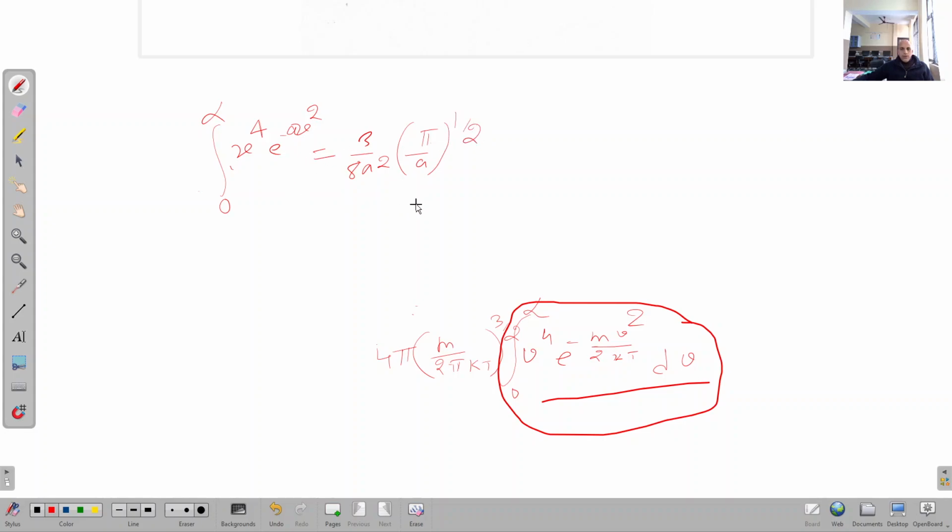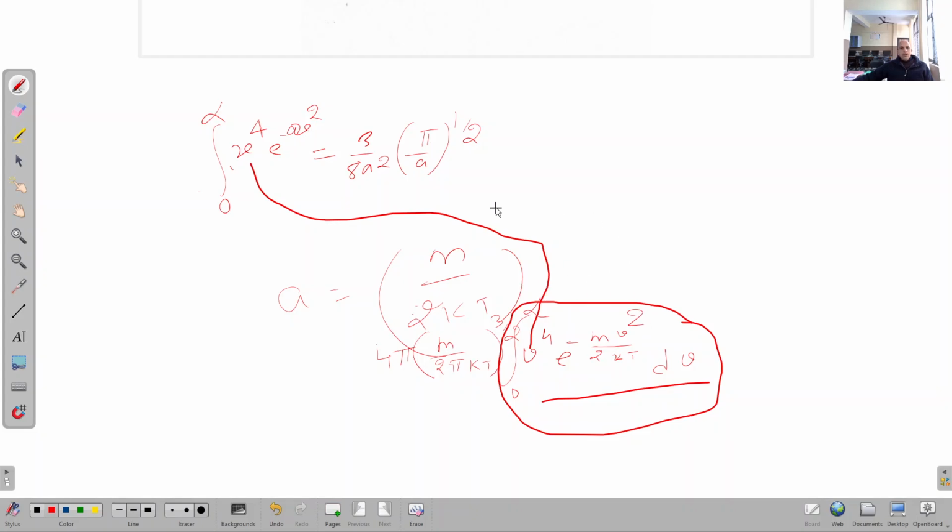So if you look at this expression, x power 4, x means what? v. Clear? So what is a? Again, m upon 2 kT. a is equal to m upon 2 kT. Clear? So we can put a here, a square here, and after putting it we will get the final expression.